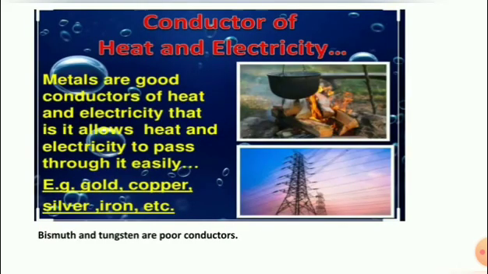Next, conductor of heat and electricity. Metals are good conductors of heat and electricity. That is, they allow heat and electricity to pass through easily. For example, gold, copper, silver, iron, etc. Bismuth and tungsten are poor conductors.